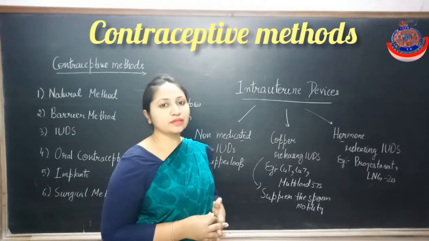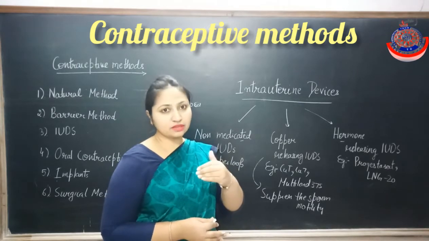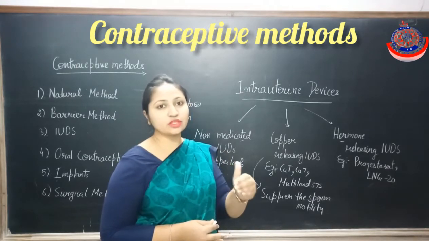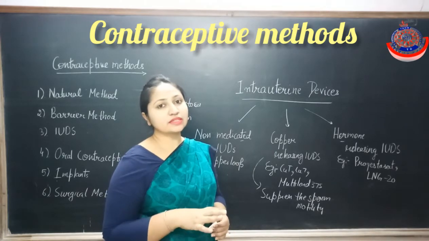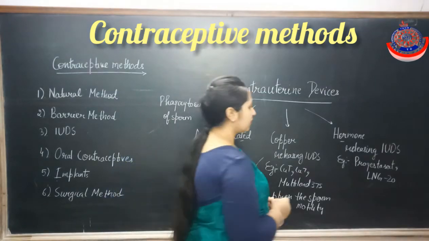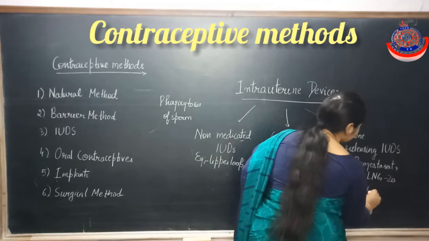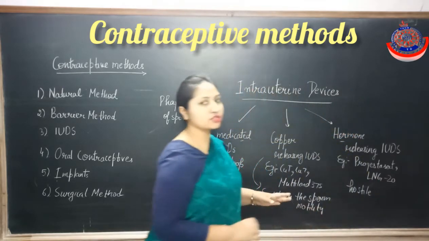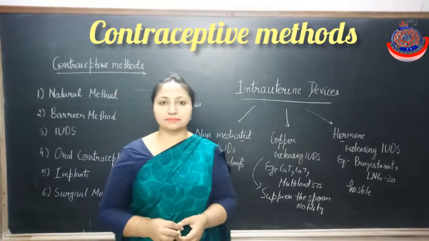And it even makes the cervix, the region present between the uterus and the vagina, hostile to sperms. Hostile here means unfriendly to sperms. So these are the functions of these intrauterine devices.